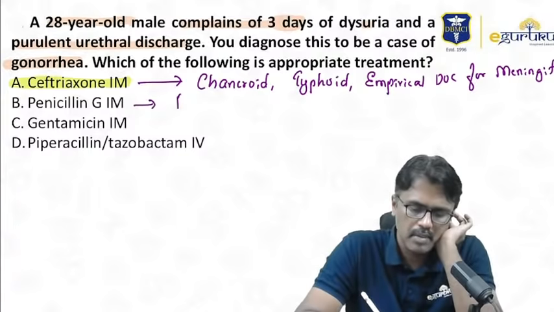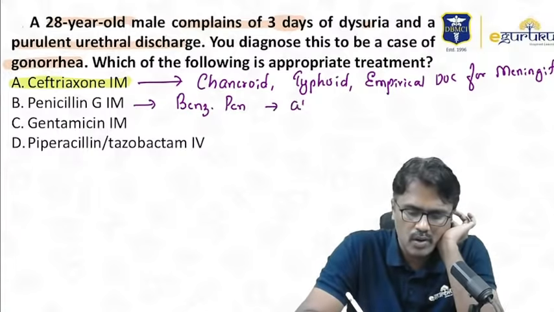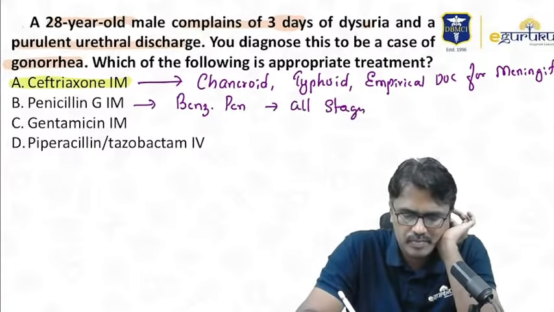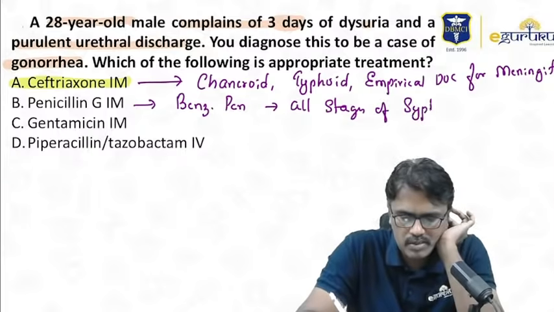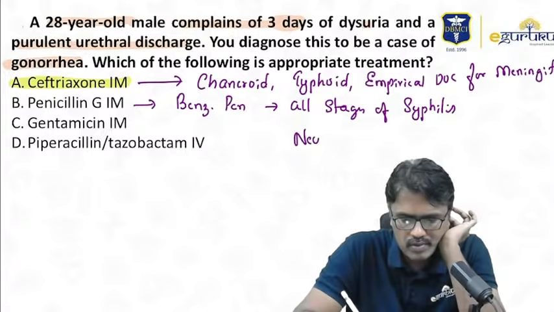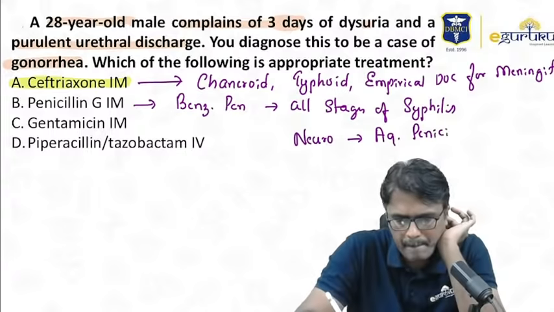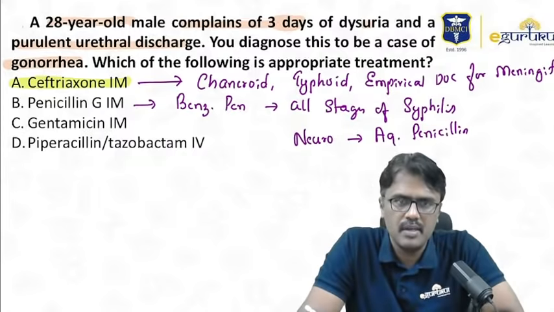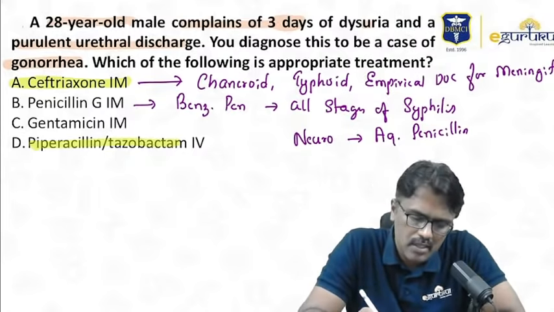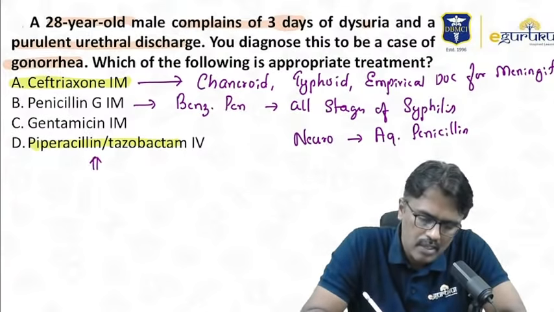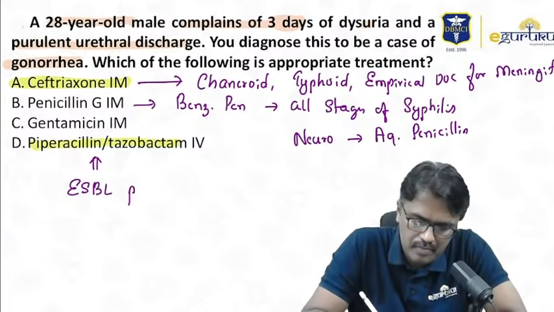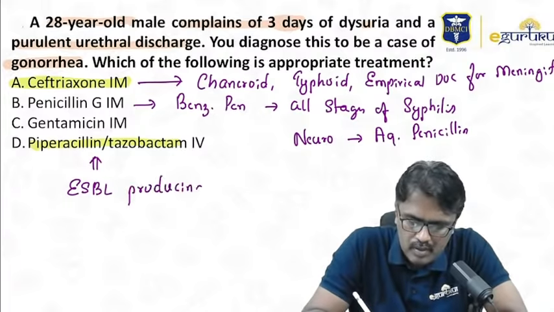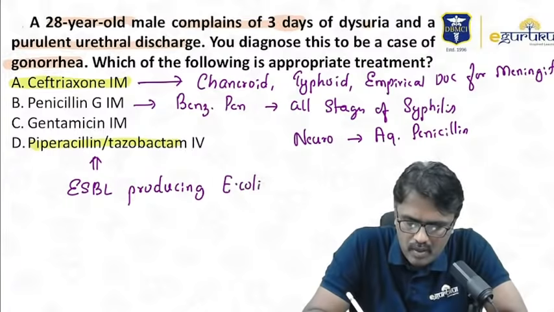Penicillin G, remember, mainly benzathine penicillin is the drug of choice for all stages of syphilis, except one: neurosyphilis, where the drug of choice is aqueous penicillin. Gentamicin is not used. Piperacillin is a distractor. Now, piperacillin-tazobactam, this combination can be used for ESBL-producing E. coli or Klebsiella.